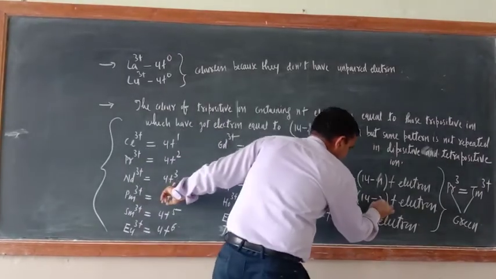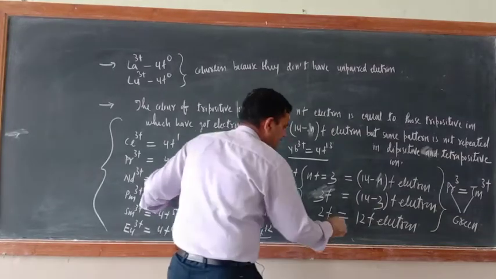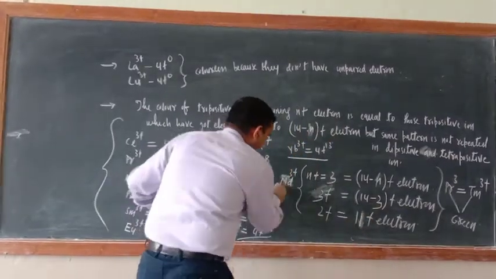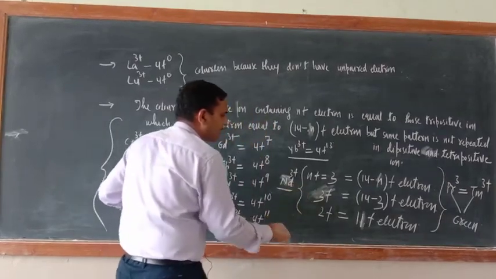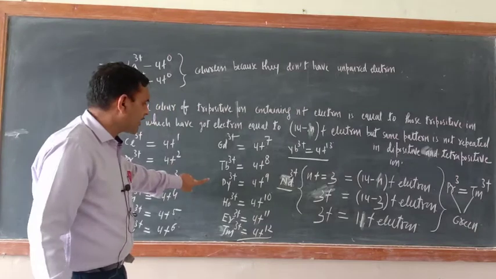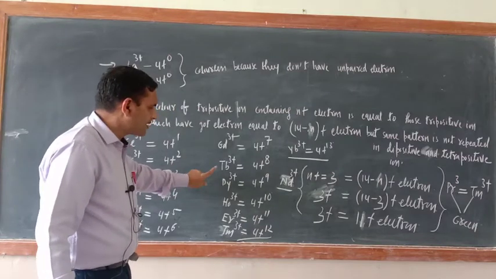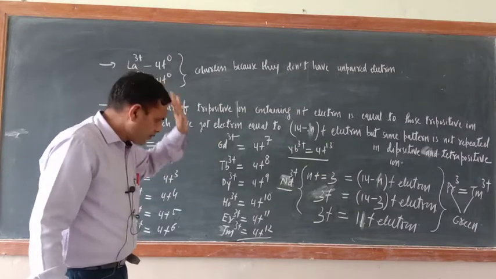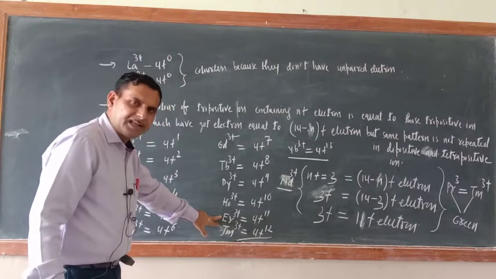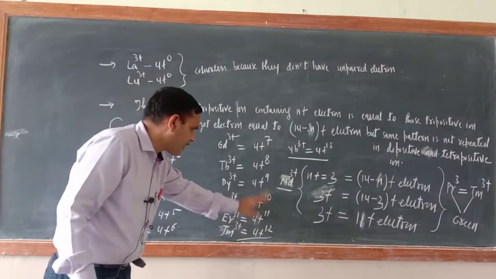Now 14 minus 3 f electron. So how many electrons will come? 11. So now the color of Nd3 positive will be equal to the tripositive ion which has got 11 electrons. So who has got 11 electrons? Erbium, Er3 positive. Just see, 4f11.